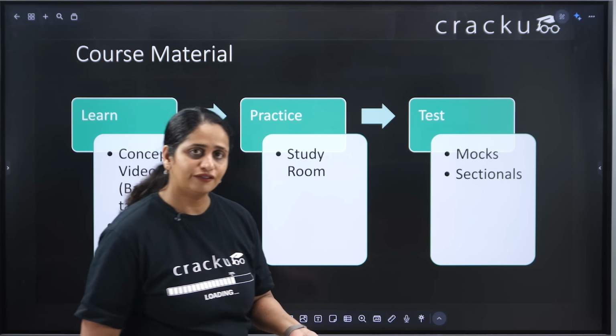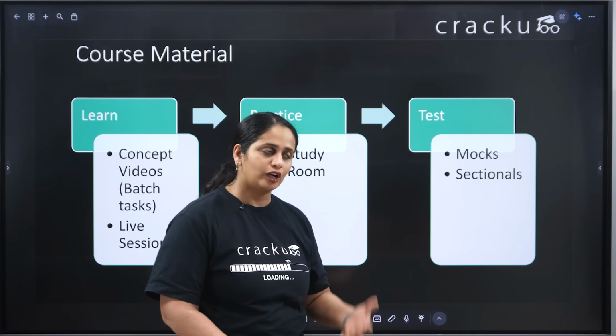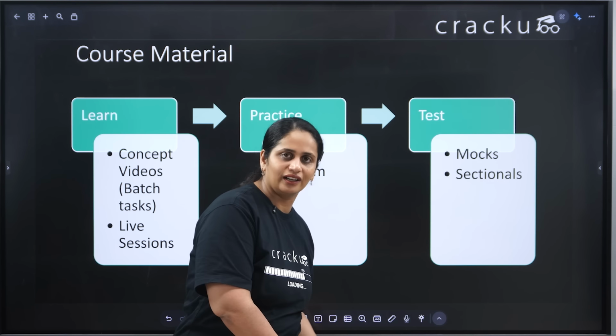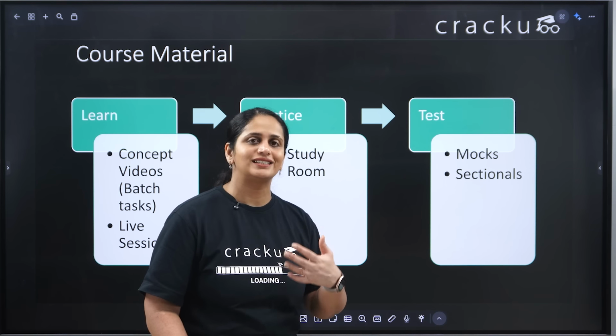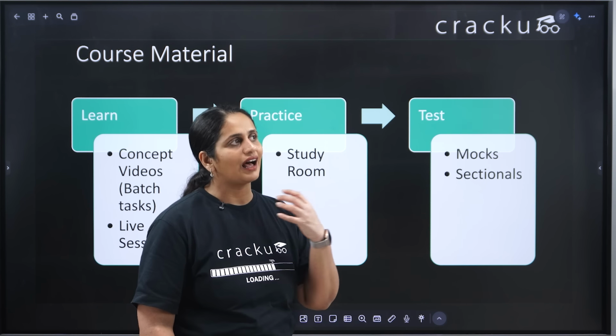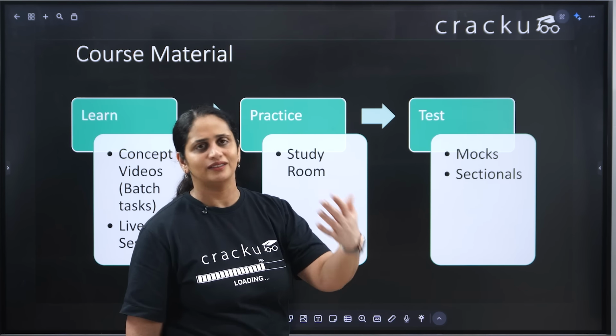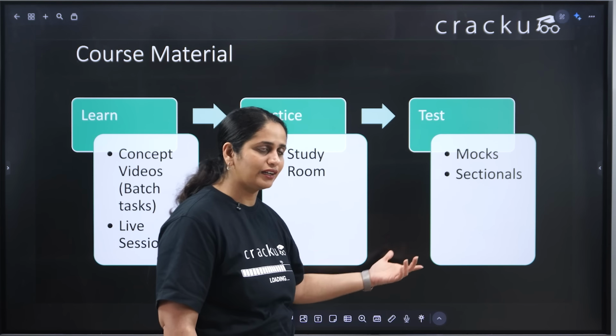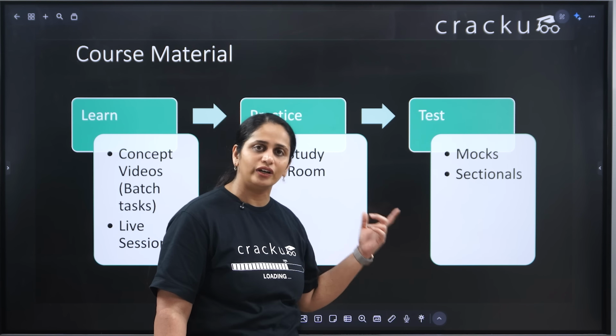Would 1 month be enough to crack the exam? Absolutely. Because if you have already prepared for CAT, much of the preparation is already done. You are already at 60-65%. The last 35-40% has to be done. So why not complete that work and get yourself another chance at getting into a dream B school?